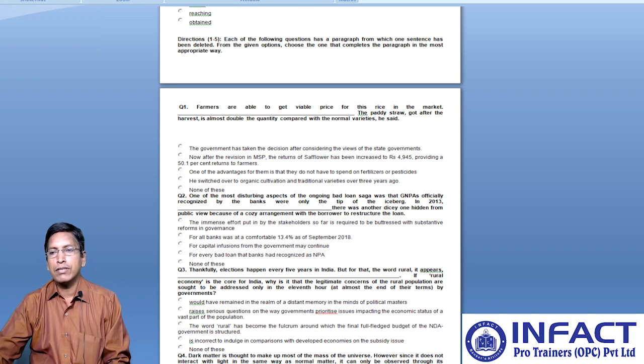Option C is giving a complete idea about the second line of the stanza, that there has been found a risky situation, dicey means risky, or arrangement between the bank and the borrower regarding the loan structure. So option D, for every bad loan that banks had recognized as NPA, that is non-performing asset. Okay, so option D will be the right choice in this case.